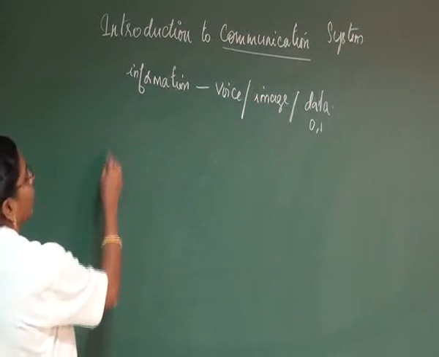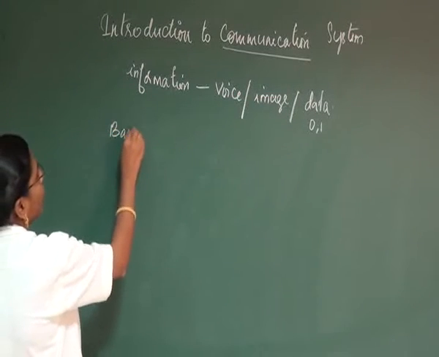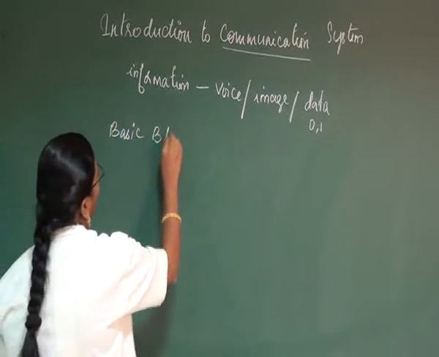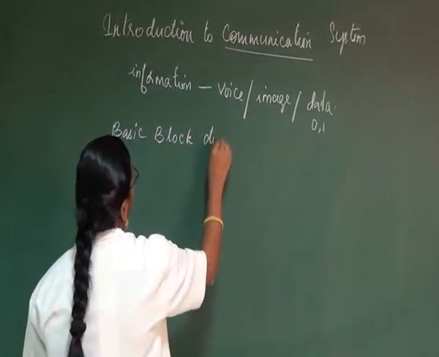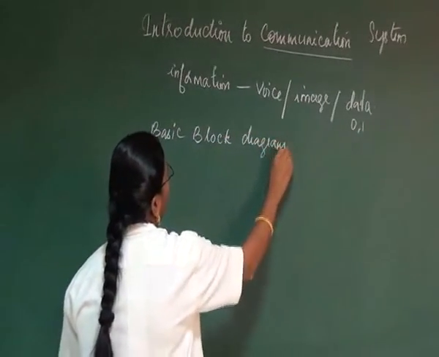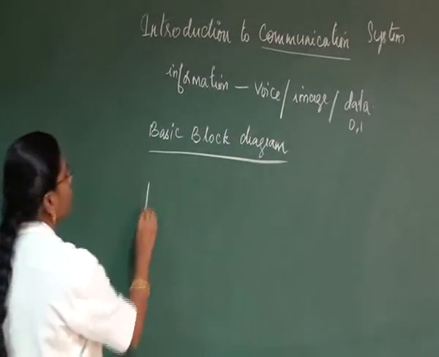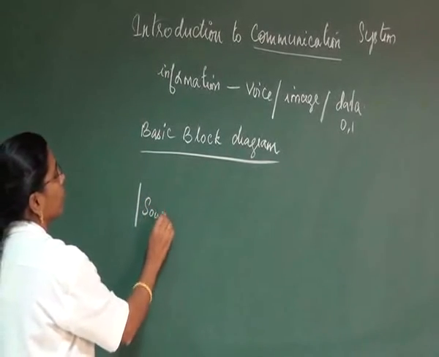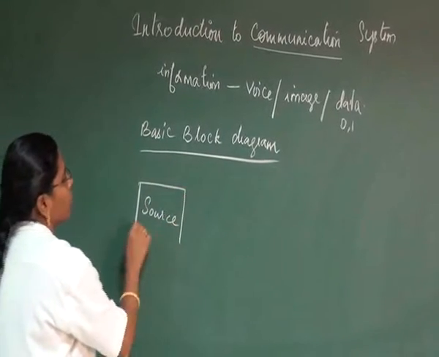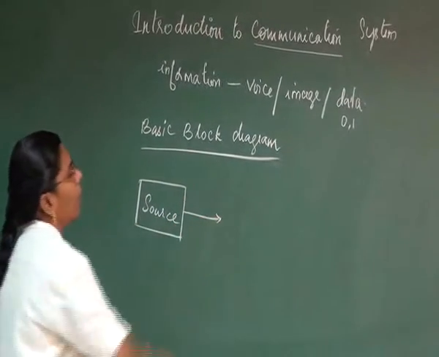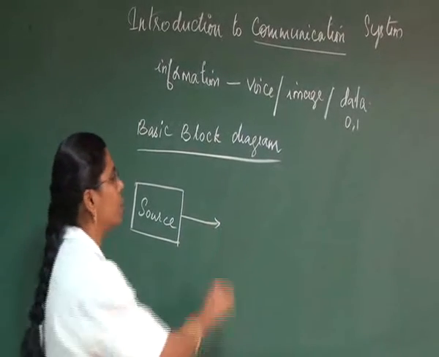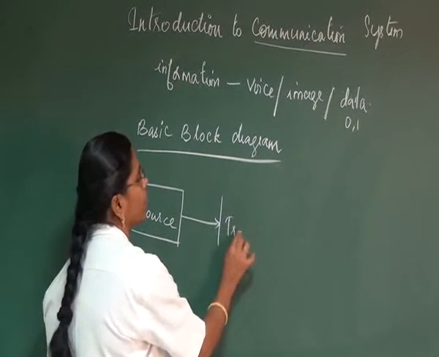These blocks can be combined together and we call it the basic block diagram to represent a communication system. The basic block diagram consists of the first block, the source. From the source information will be generated and given to the next block, which is a transmitter.